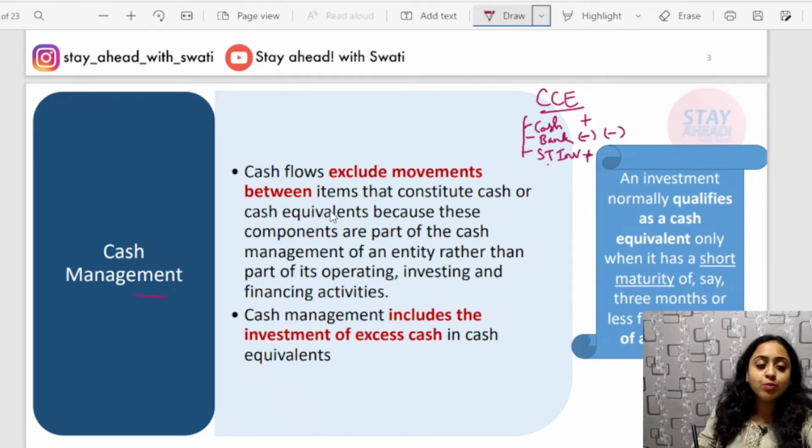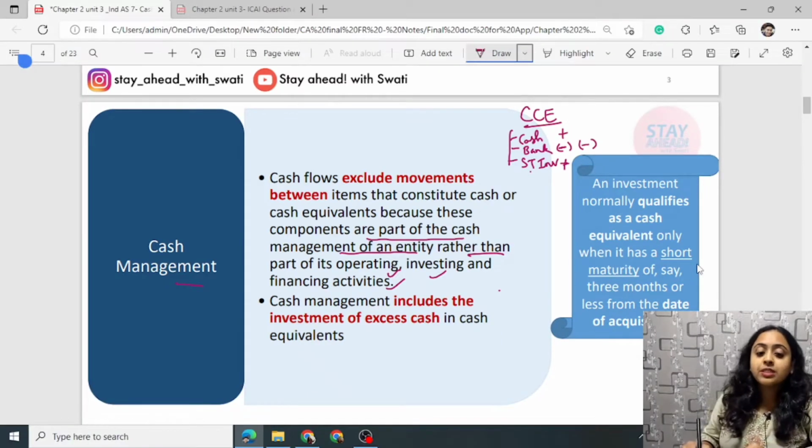Cash flow excludes movements between items that constitute cash and cash equivalents because these components are part of cash management of an entity, rather than part of its operating, investing or financing, but it will be included in CCE itself. Cash management includes investment of excess cash in surplus equivalents, like I told, short-term investments and all.